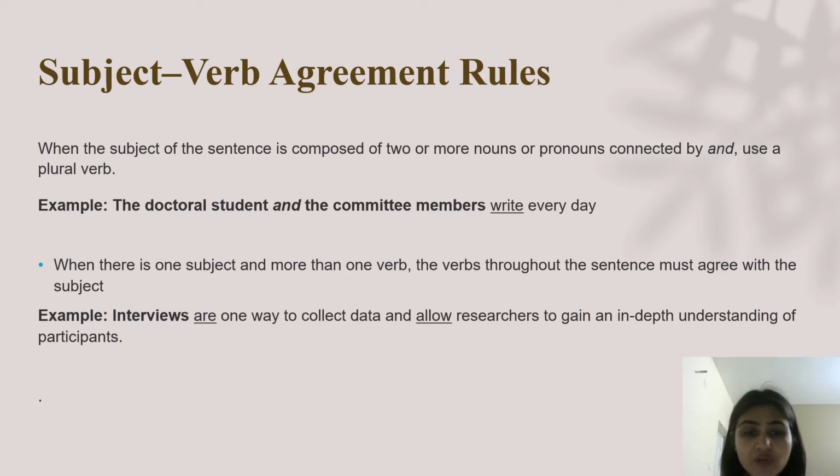Since it is plural, we are using "are." Okay. And then after data, again, we are not saying "and allows researchers." We just use a plural verb, we say "allow," because the rule says when there is one subject and more than one verb, here it is "are" and "allow," the verbs throughout the sentence must agree with the subject. So here the verbs are "are" and "allow," but the subject is one, that is interviews, and that is plural. So that is the reason we go with a plural verb throughout the sentence.